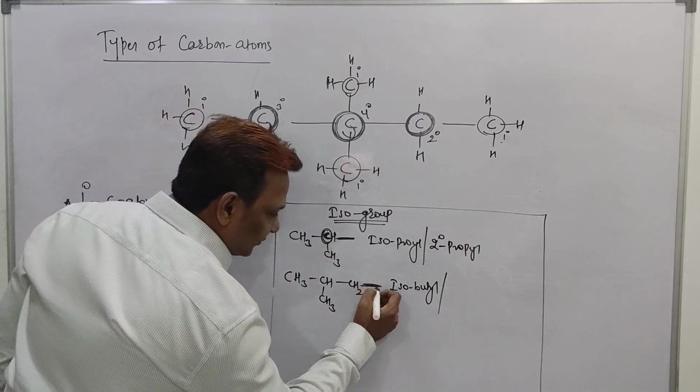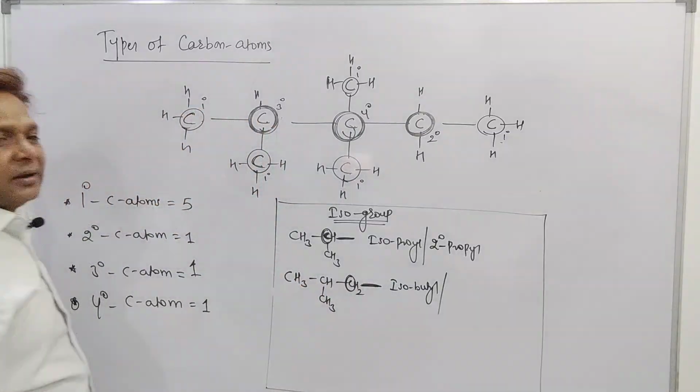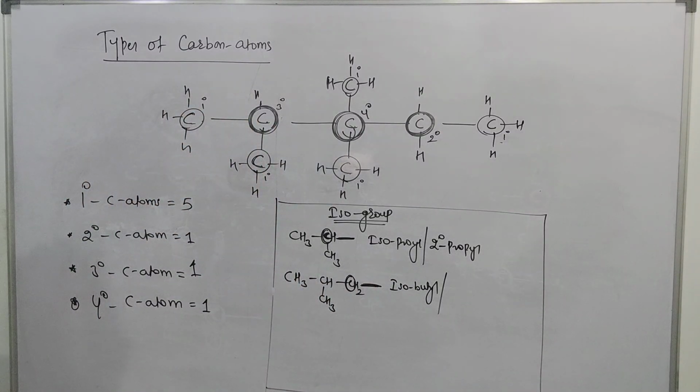But did you see, beta, this free bond is present on this carbon and the carbon is bonded with only 1 carbon, then what will it be called?